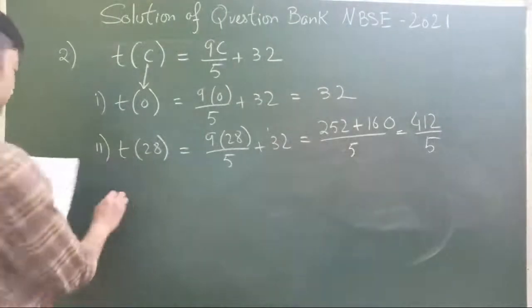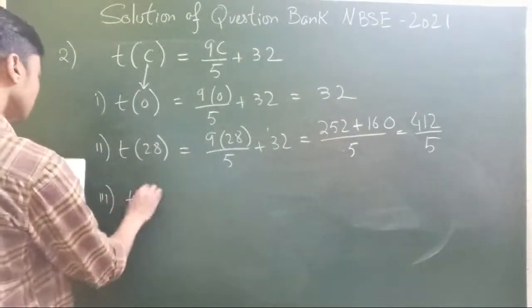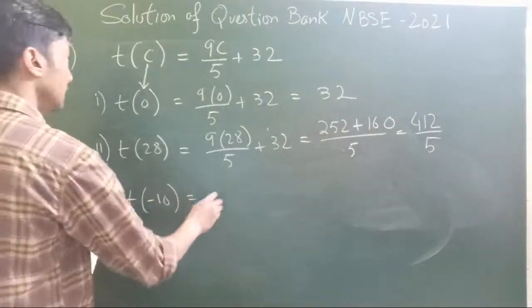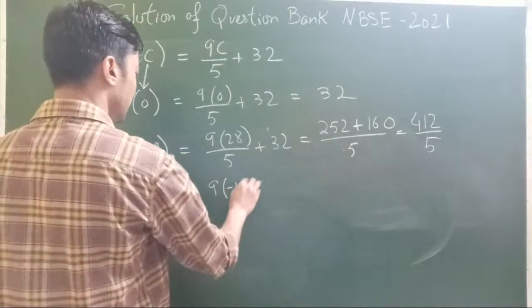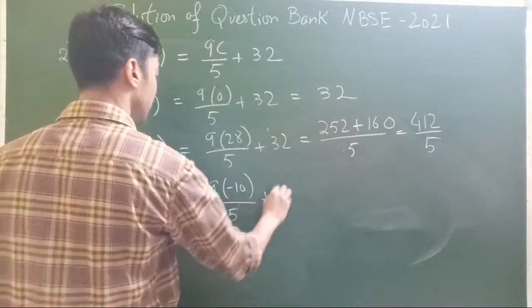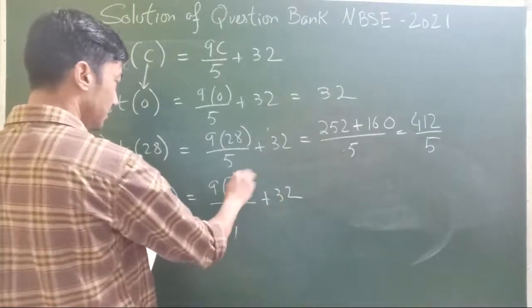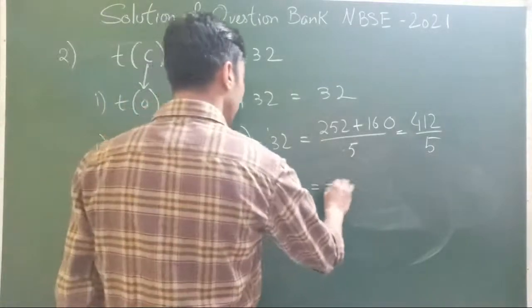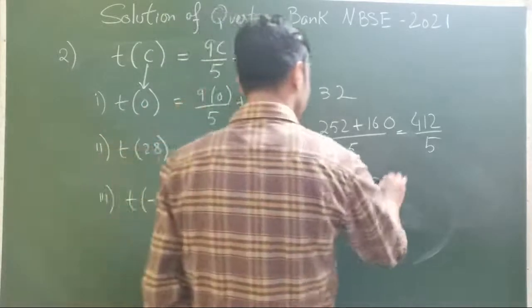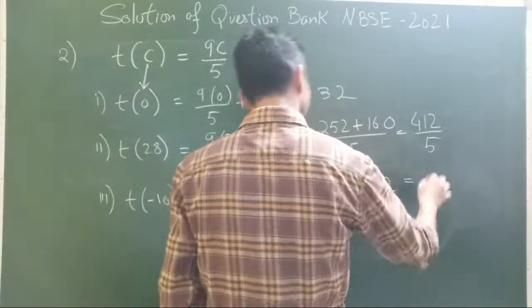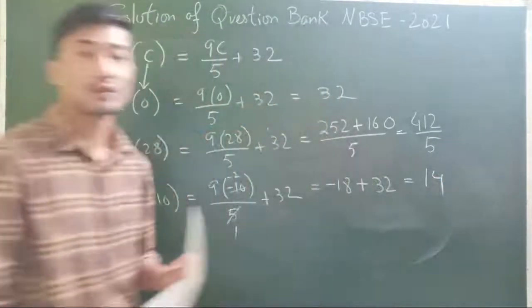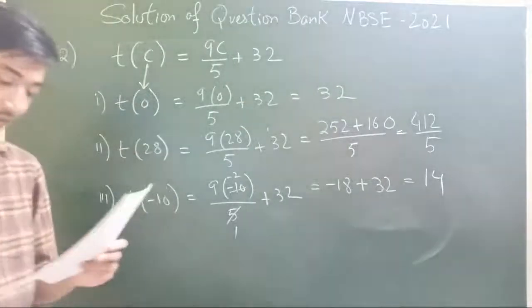The third one, t of minus 10. So that's 9 into minus 10 divided by 5 plus 32. I'll just do the cancellation here. 5 ones are 5, 5 twos are 10. So 9 into minus 2 is minus 18, plus 32. So the value will be 14.